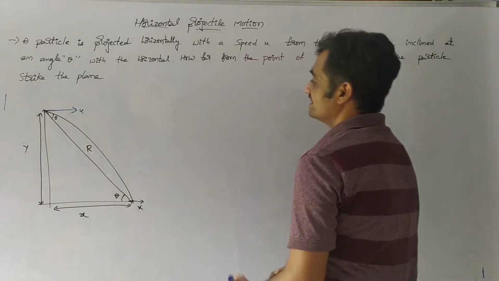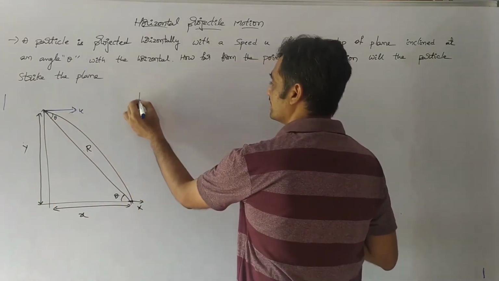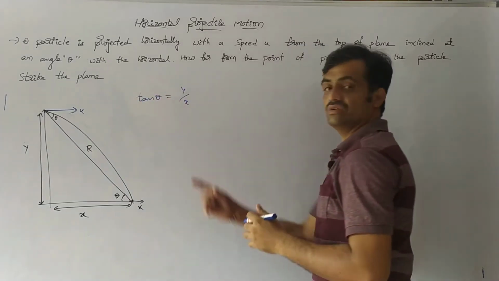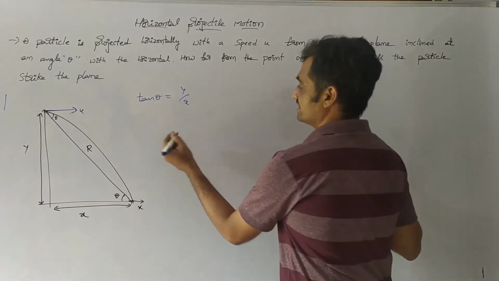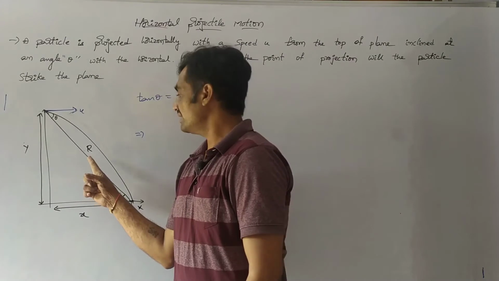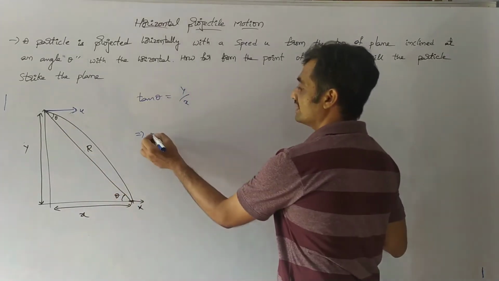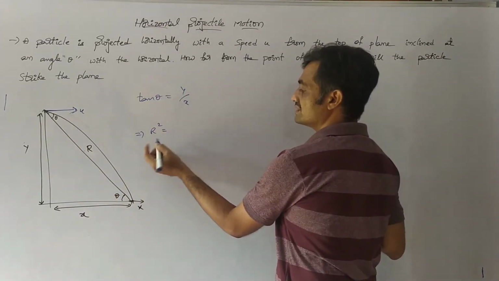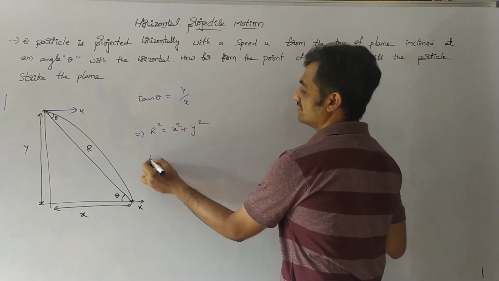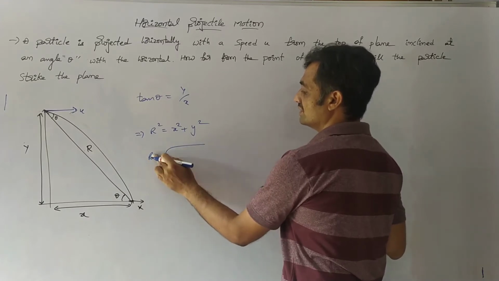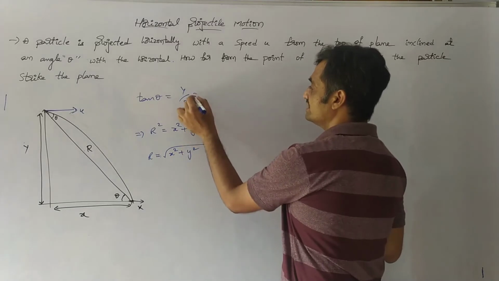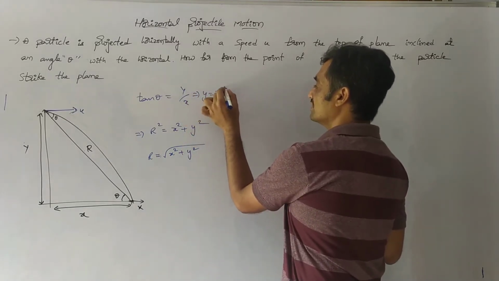As you observe, that is a right angle triangle. We can represent that tan theta equals opposite side by adjacent side. So we get tan theta equals y by x. Since it is a right angle triangle, we can apply the Pythagoras theorem, which is hypotenuse square equals side square plus side square. So we can represent that r equals under root of x square plus y square. From the earlier equation, we can represent y equals x tan theta.